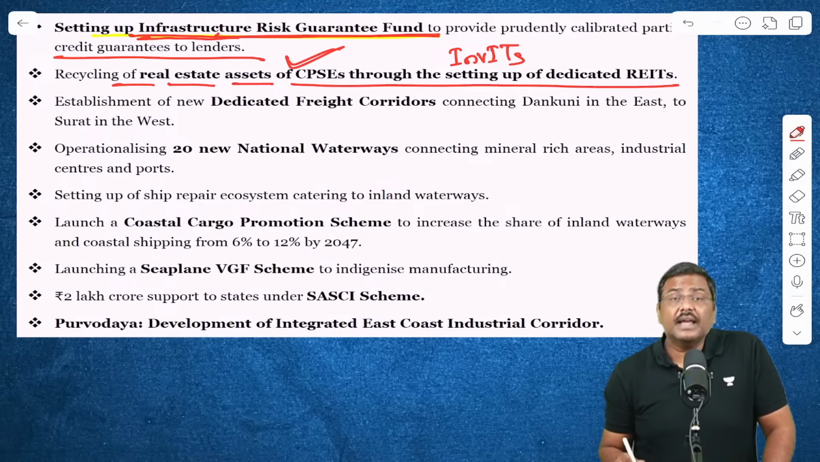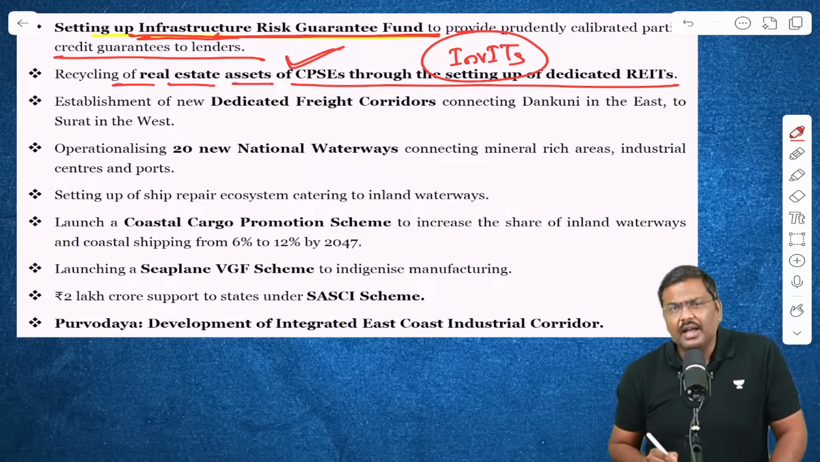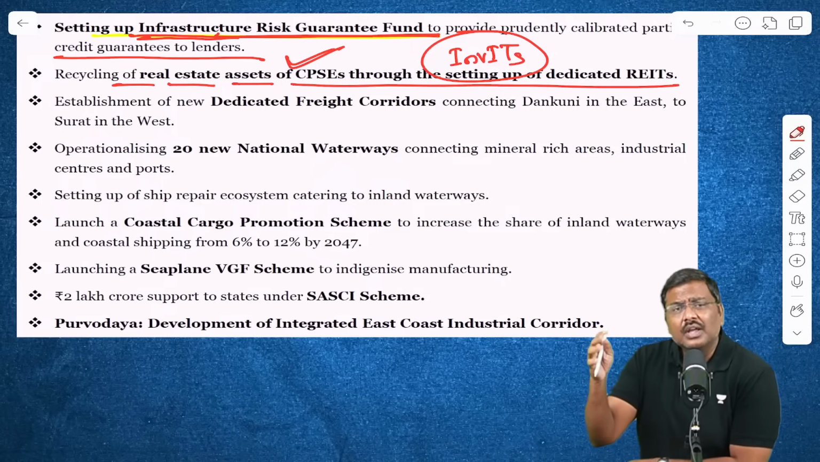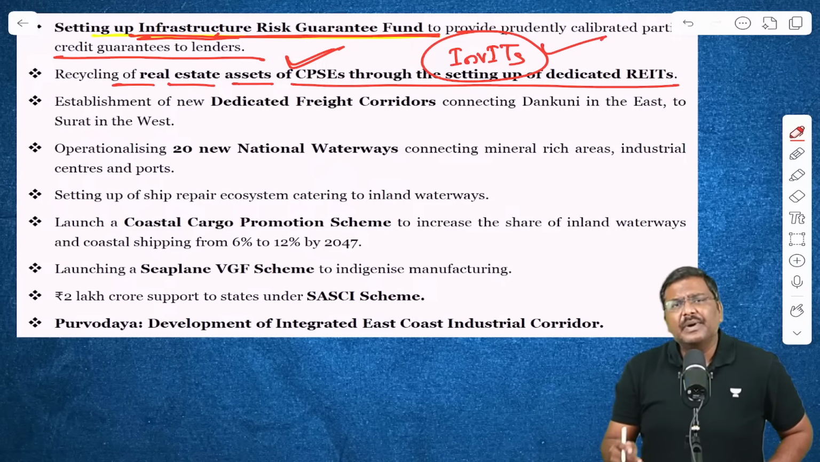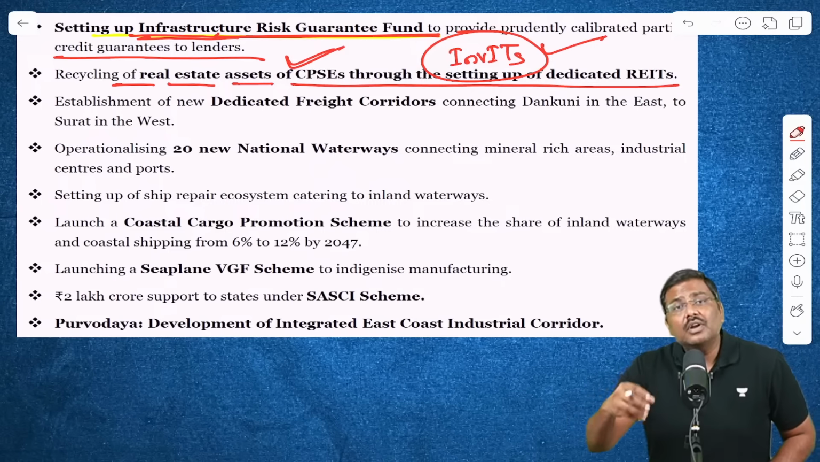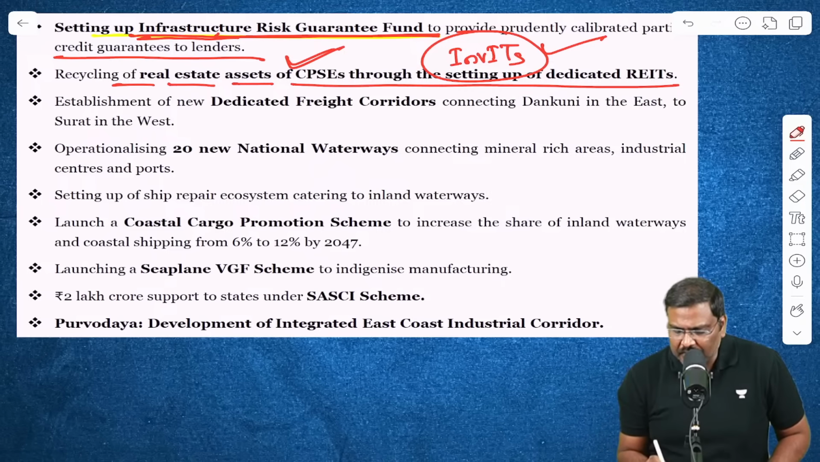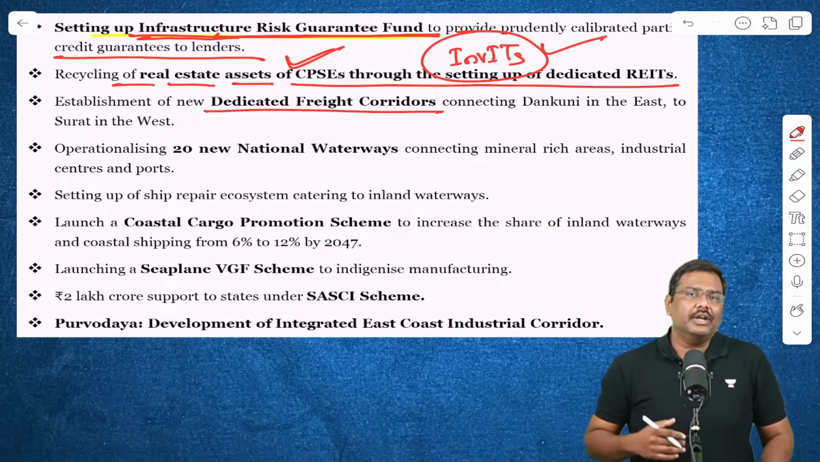The National Highways Authority of India, NHAI, has monetized a lot of national highways using this particular model of InvIT. Now we want to use the model but for real estate assets which are falling idle with central public sector enterprises. Third one, dedicated freight corridors.